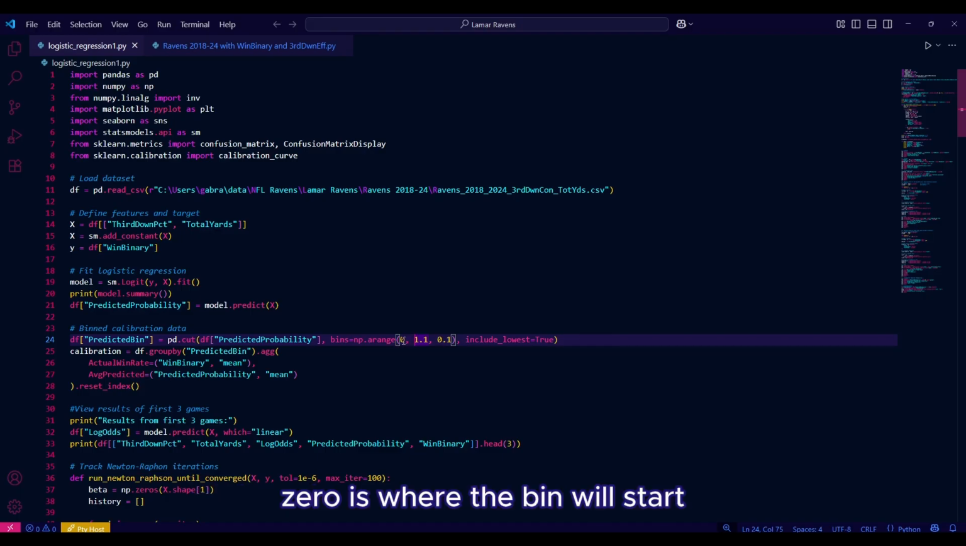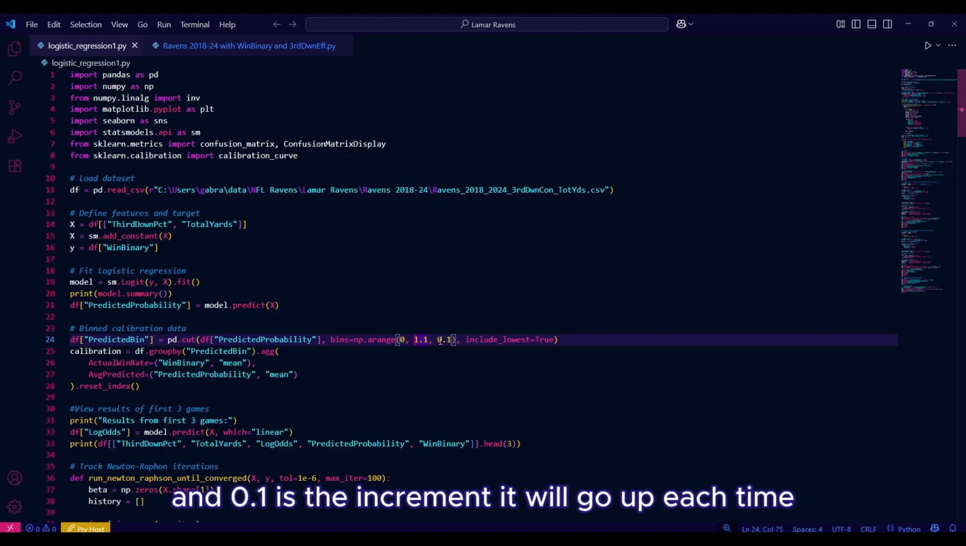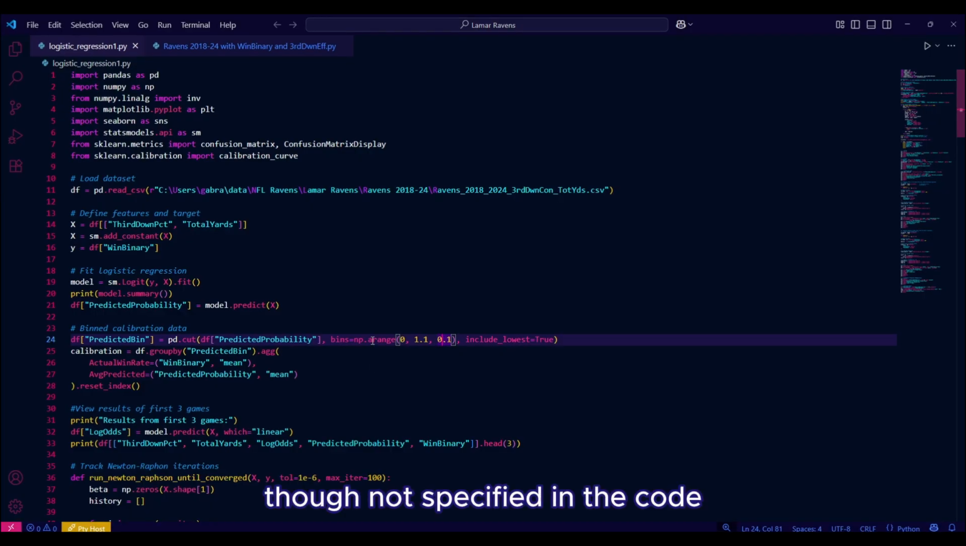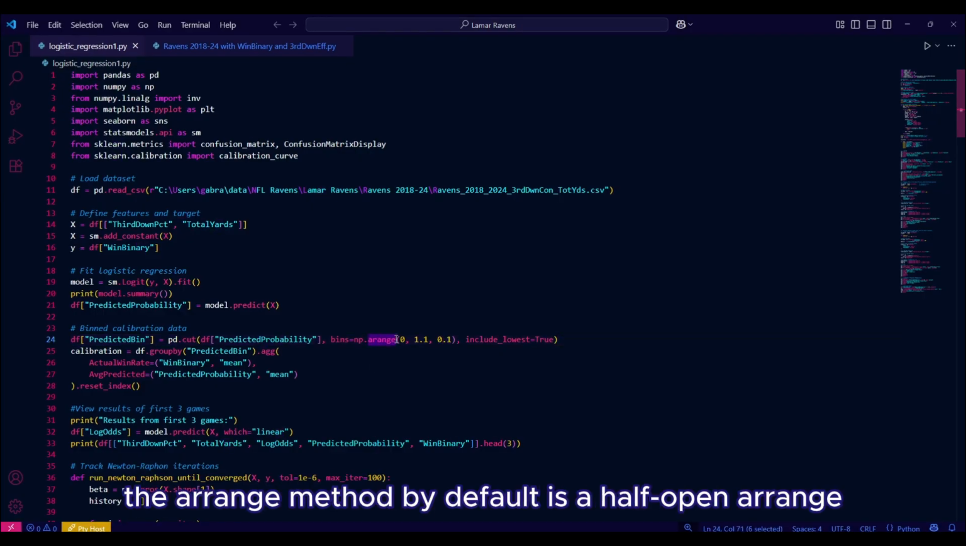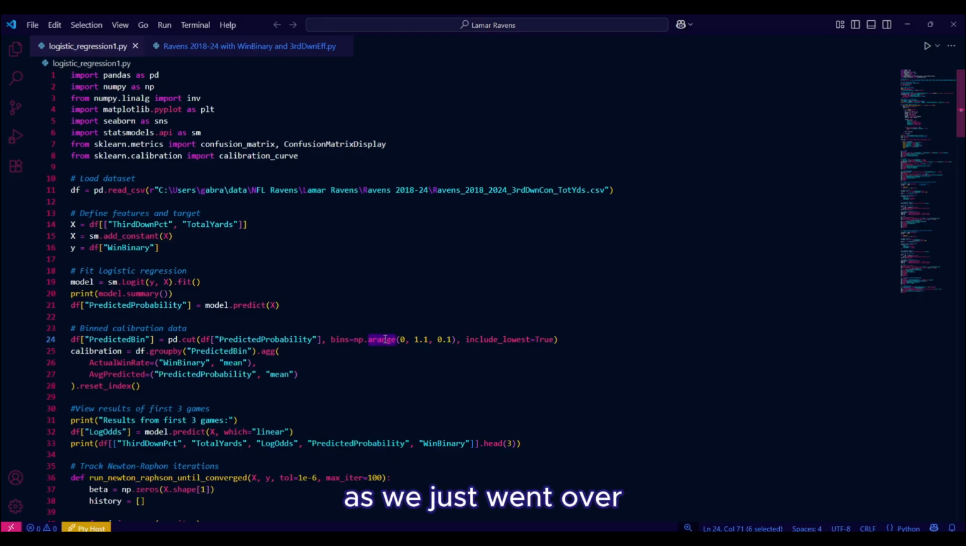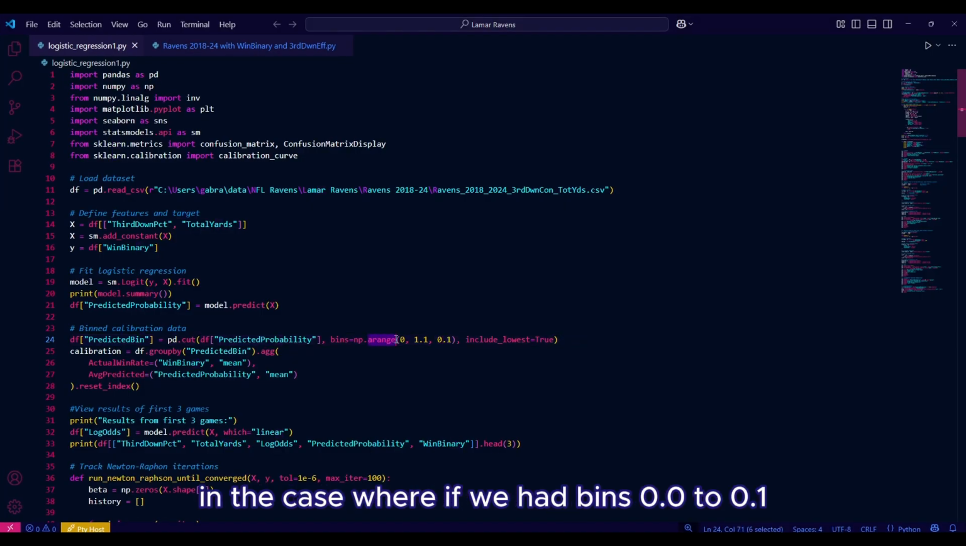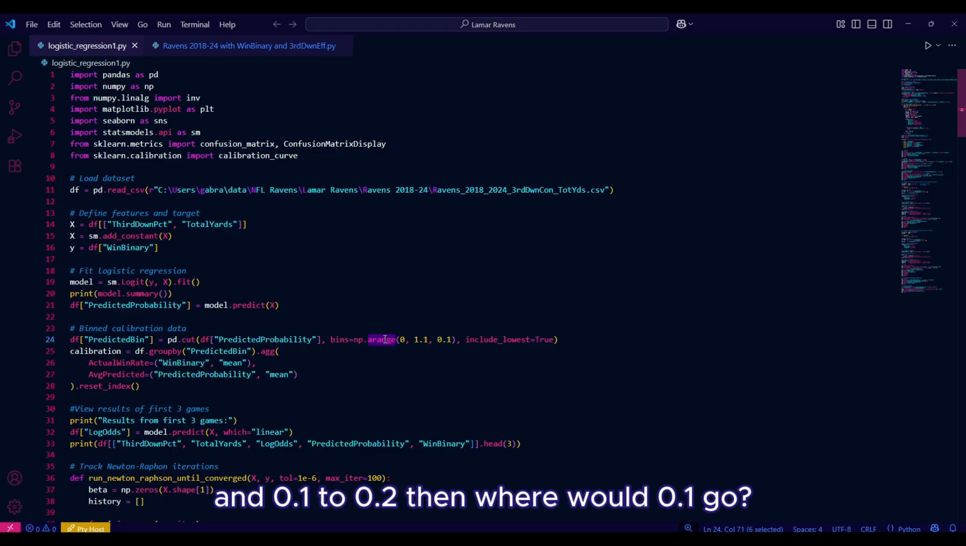0 is where the bin will start. 1.1 is where it will go up to, but not include. So it'll actually stop at 1.0. And 0.1 is the increment it will go up each time. So it'll go 0.1, 0.2, 0.3, and so on. Though not specified in the code, the arange method by default is a half-open range, meaning the argument does not include the edges as we just went over. This helps avoid overlapping intervals in the case where if we have bins 0.0 to 0.1 and 0.1 to 0.2, then where will 0.1 go?